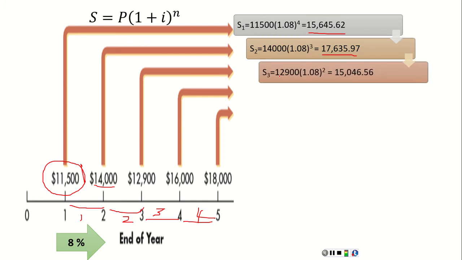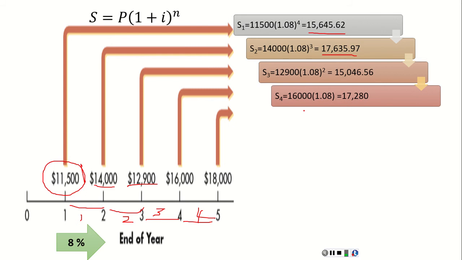And the third amount, which is 12,900, will be accumulated at 8% for the next 2 years to be 15,046.